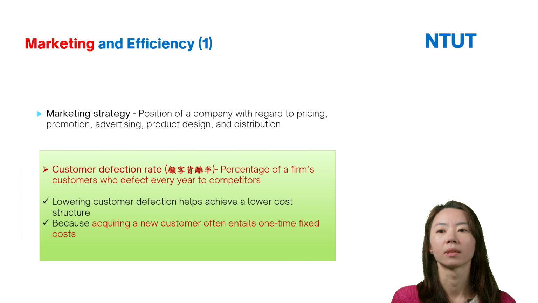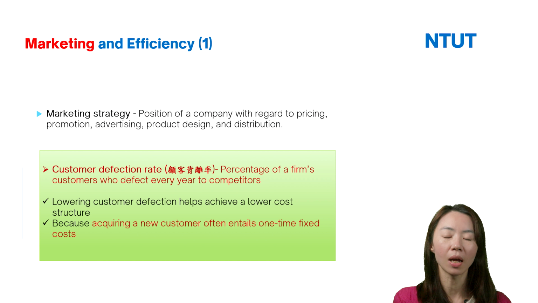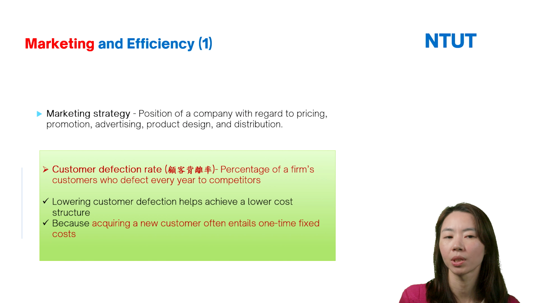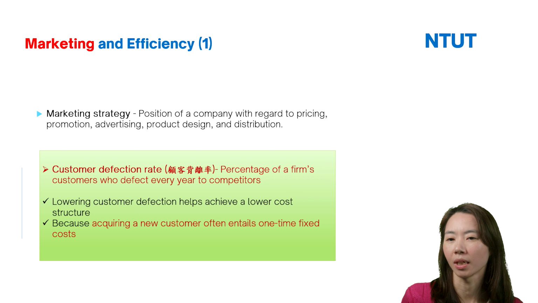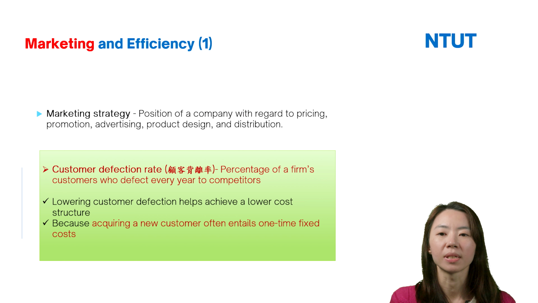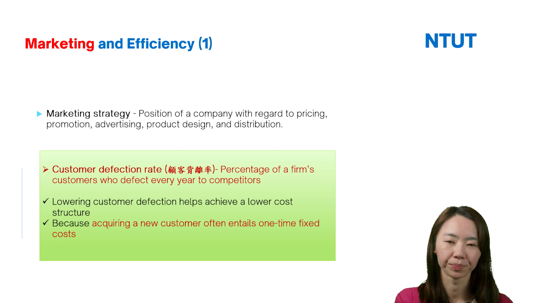And next, I will talk about marketing and efficiency: how marketing activity can help firms increase efficiency. Marketing strategy means the position of a company with regard to pricing, promotion, advertising, product design, and distribution.